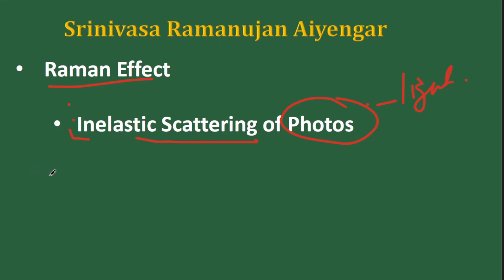Now, how do we see light? We see light when light comes and hits an object. For example, when you're seeing this on your screen, light is coming up, it is hitting this object and it is getting reflected back. So you are watching it with your eyes. This light is reflected back by this object. It hits your retina. Then it goes to your brain. It gets converted into a signal and you're observing this. So light is getting scattered by objects.